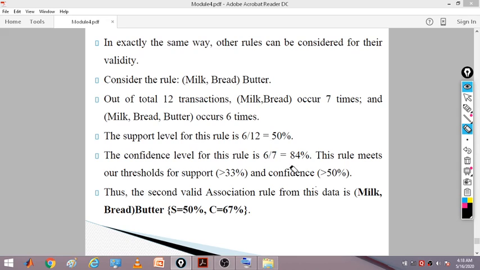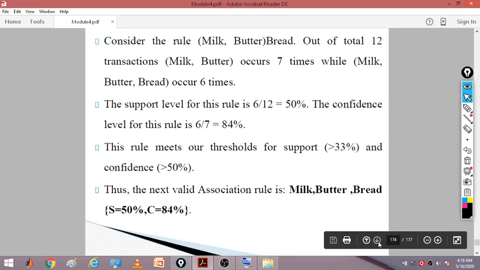So we can keep even this rule. This rule meets our threshold for support of 33% and confidence greater than 50%. So we can keep this rule: milk, bread → butter. Whenever milk and bread are there, it is likely that butter is also purchased, with a support of 50% and confidence of 67%. So this is the second rule that we have obtained.